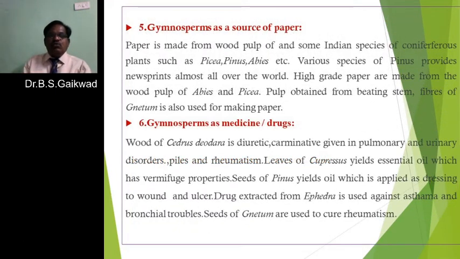The next use is gymnosperms as a source of paper. Printing papers are prepared from a number of gymnosperms.